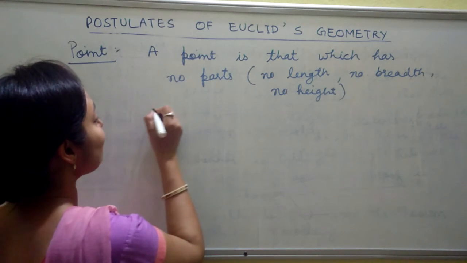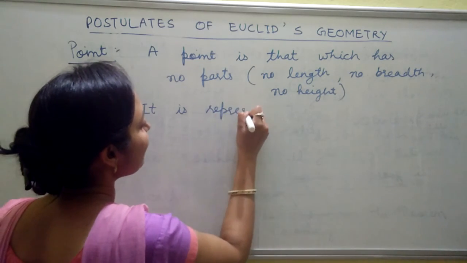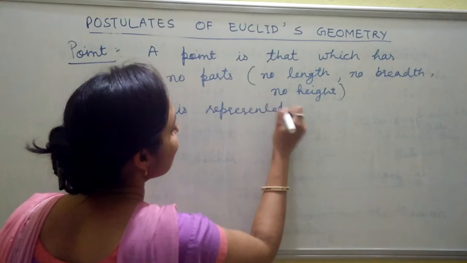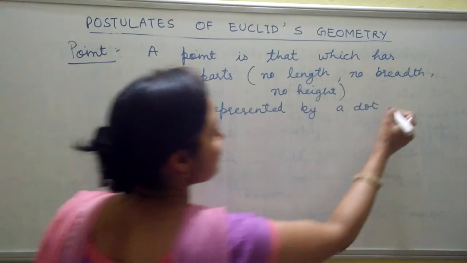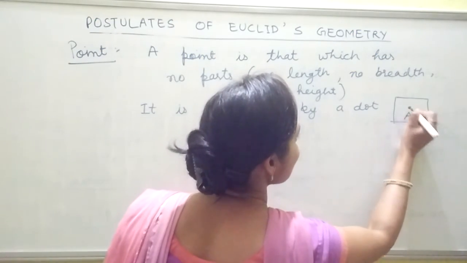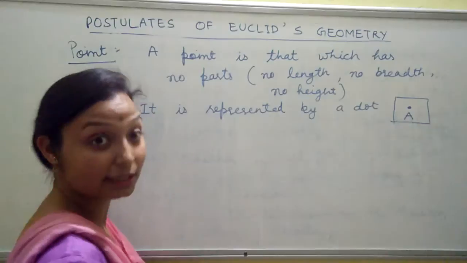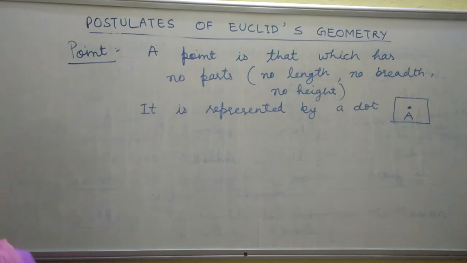A point is represented by a dot. Like this, this is a dot A, this is point A. After that we have a line.